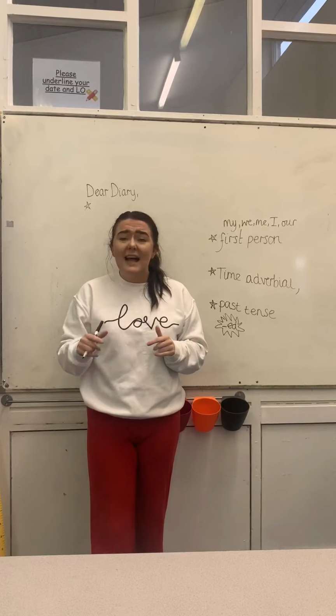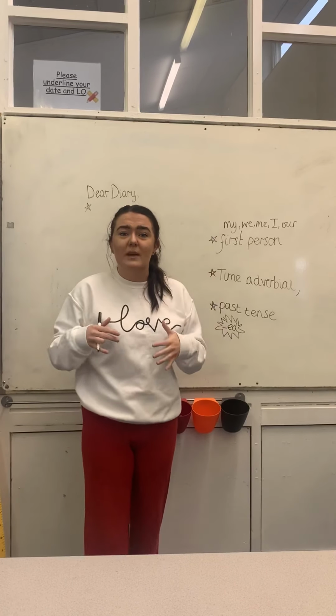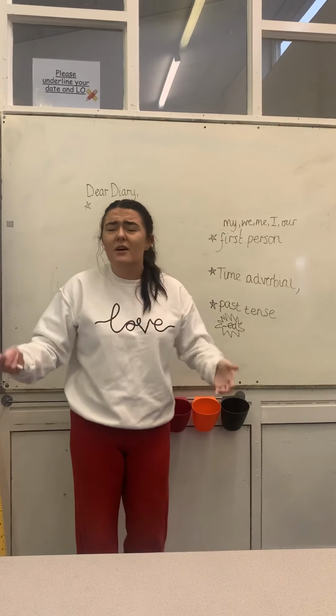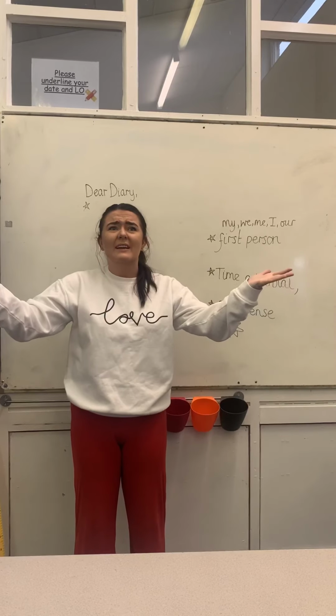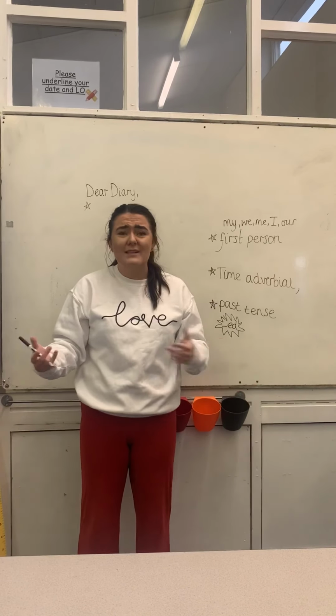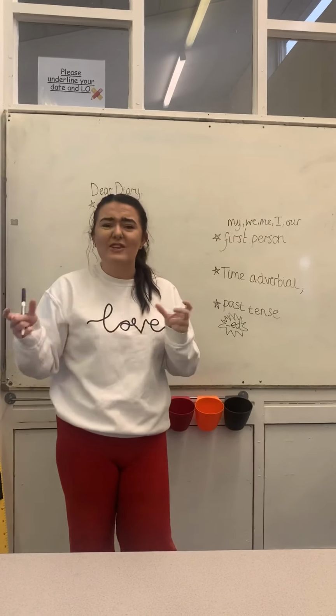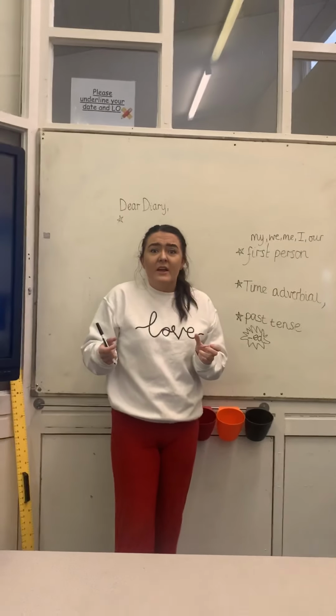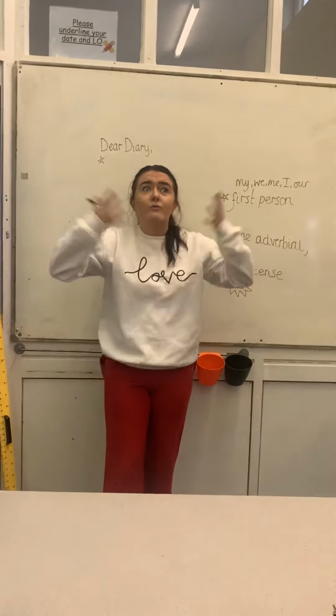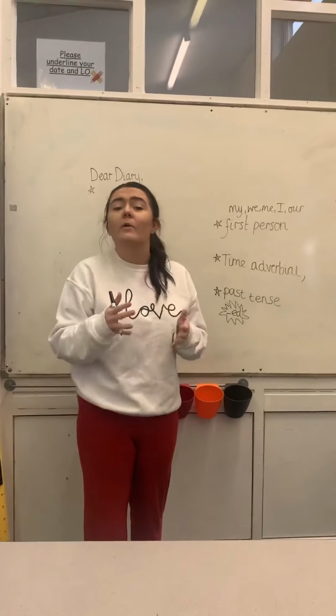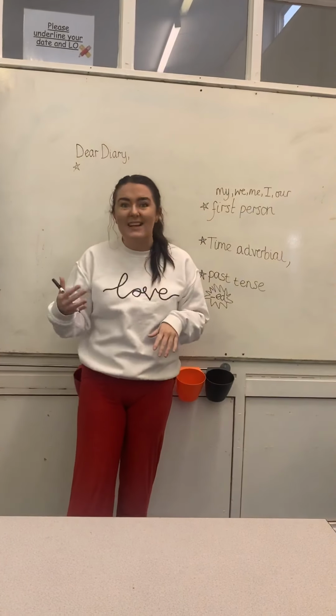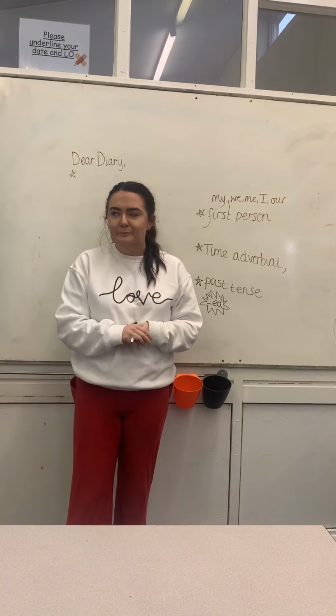And it'd be nice to use different kinds of punctuation. You might want to ask a question. Oh, what am I going to do? He might be a little bit worried about telling his friends, so he might be asking himself a few questions here and there. You might use an exclamation mark to show a really big feeling, but always remember your capital letters and full stops. Okay?